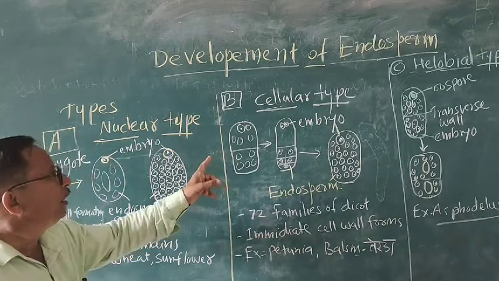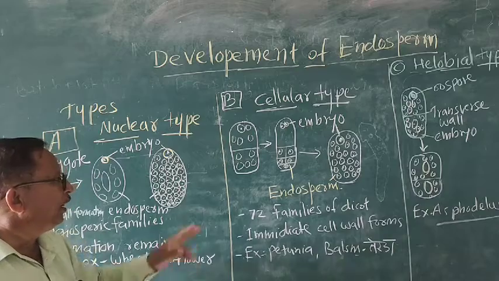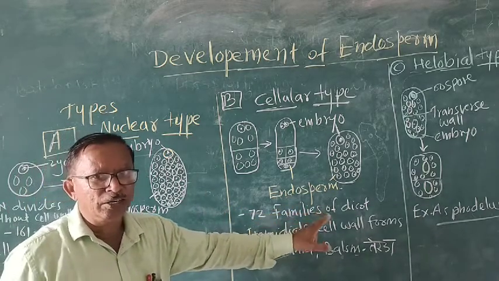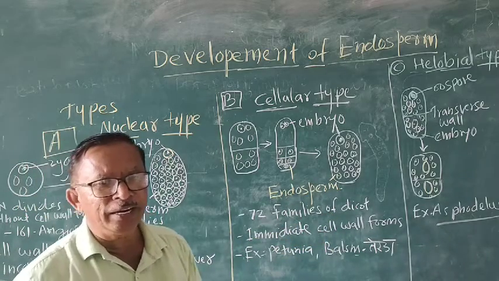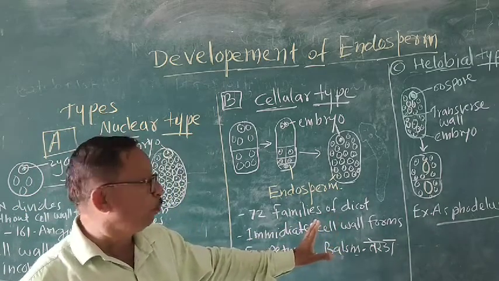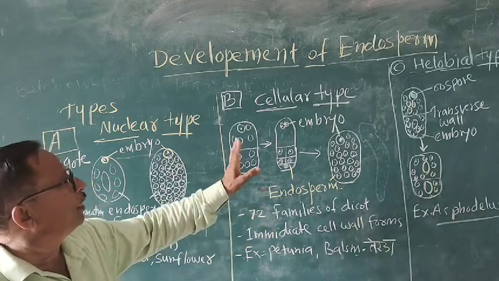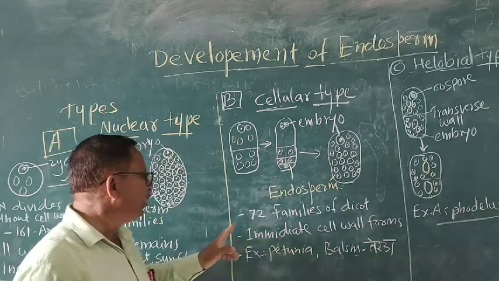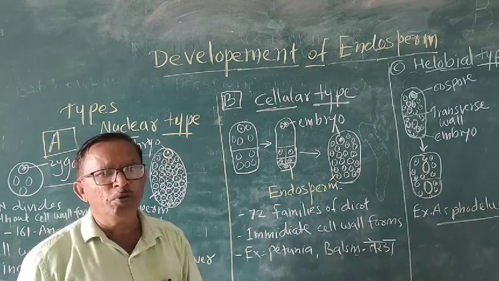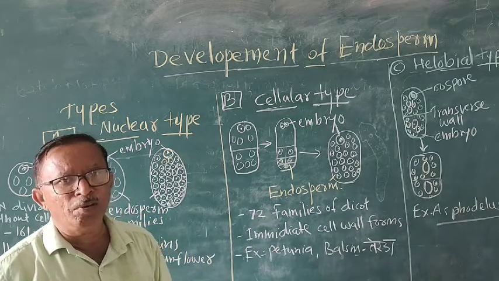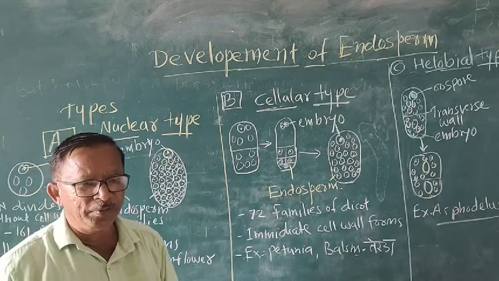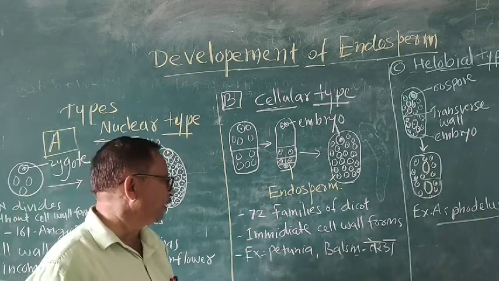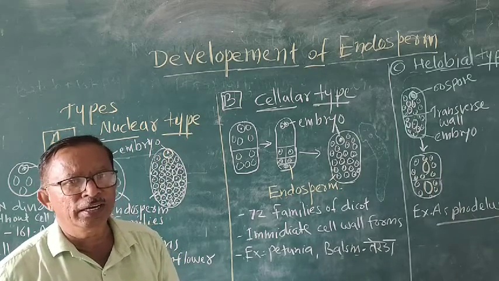The second type is called the cellular type. In the cellular type there are 72 families of dicots included. So this is also a large group. Here immediate cell wall formation takes place after the division of nuclei. Nuclei divide, repeated division takes place, and immediate cell wall formation takes place surrounding the nuclei.